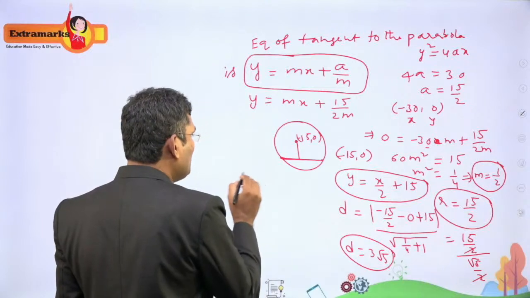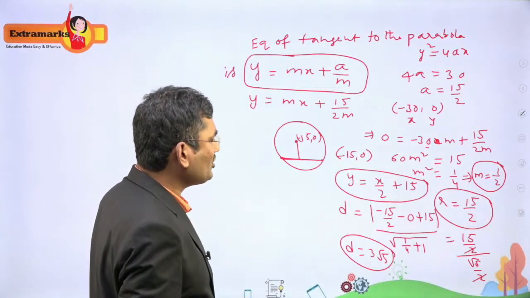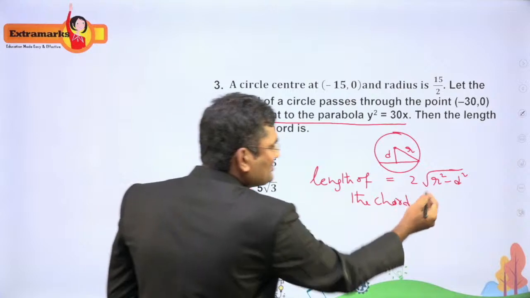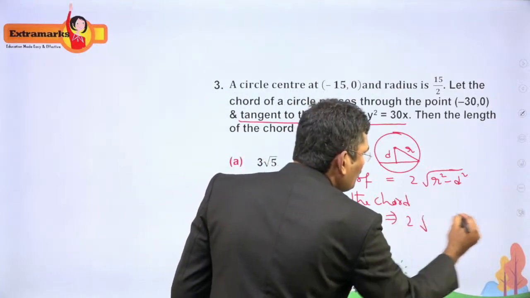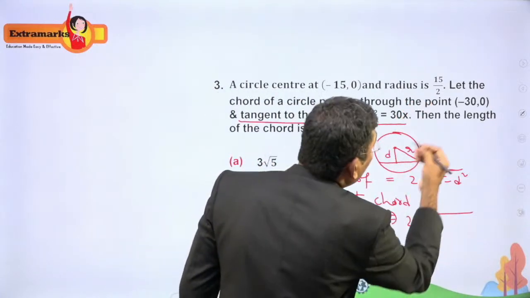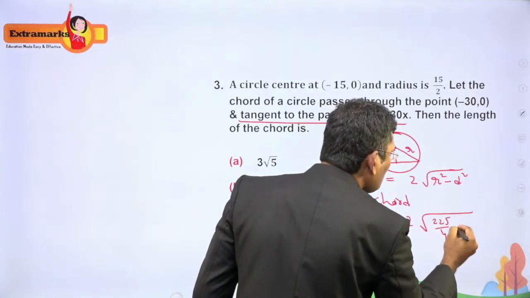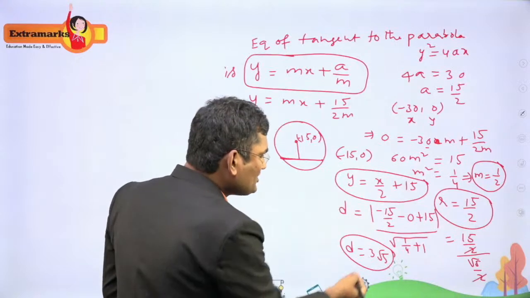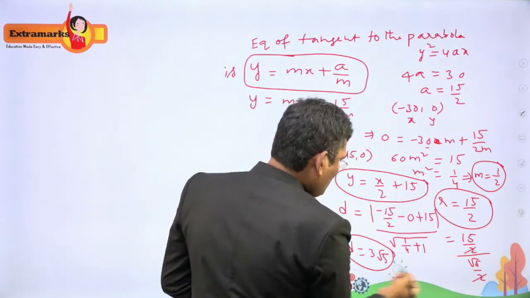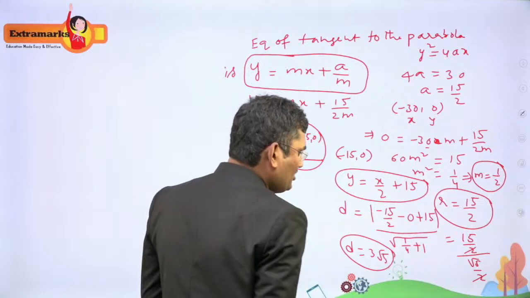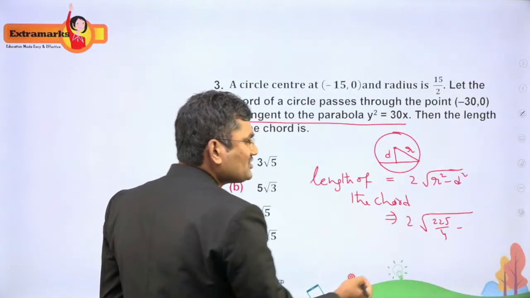So what is the formula? The length of the chord is 2 root of r square minus d square. I am using it here. So 2 root of r square. r square is 15 by 2 whole square, which is 225 by 4, minus d square. What is d square? You can see here, 3 root 5 squared, 9 into 5, which is 45.